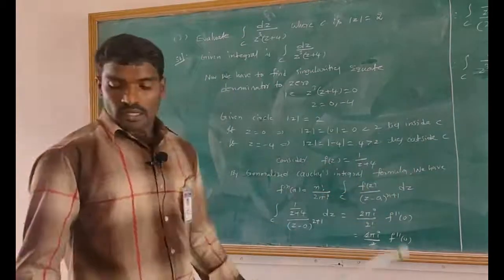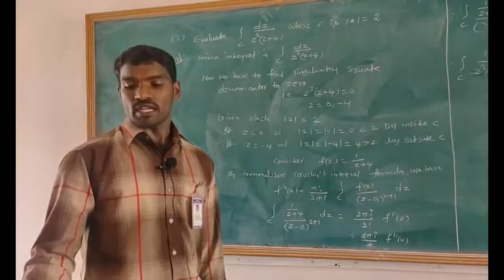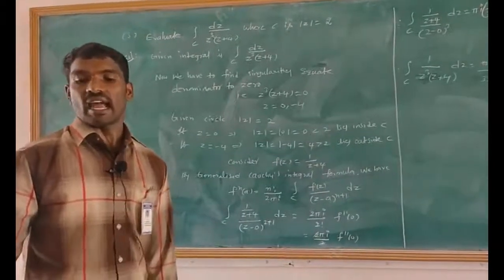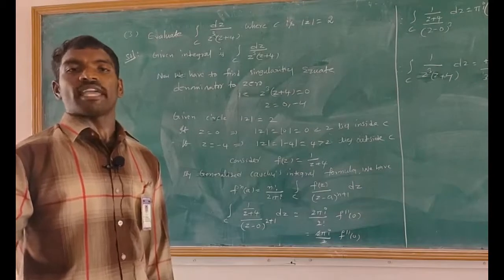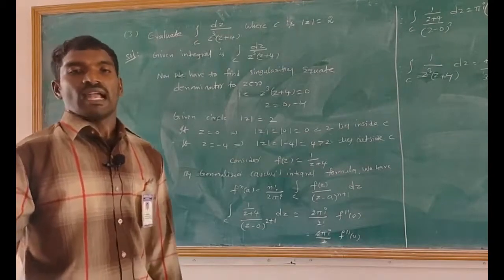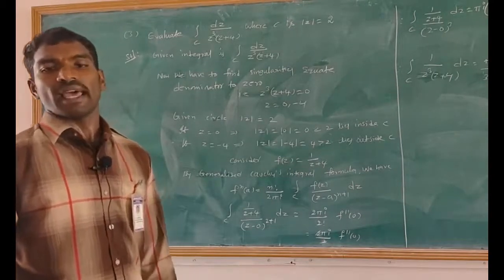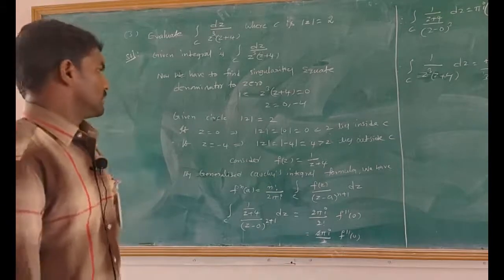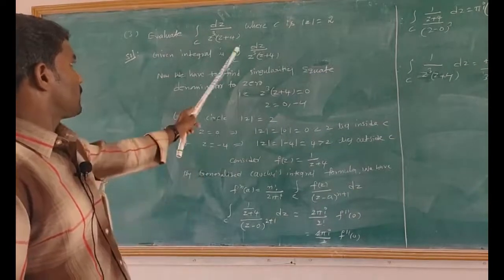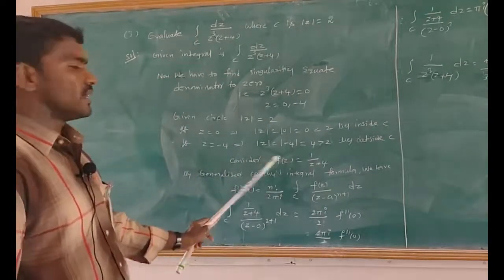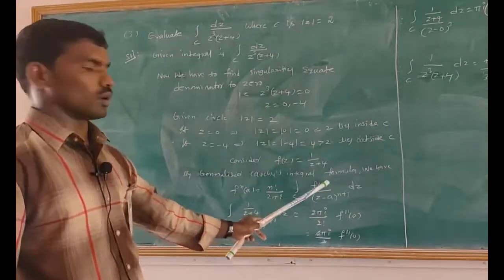Here, if we observe, if one singular point is inside and another singular point is outside, then the outside singular point can be included in f of z, and thereafter we have to apply Cauchy's integral formula. That is, here the outside singular point equals z plus 4. So that's why consider f of z equals 1 by z plus 4.